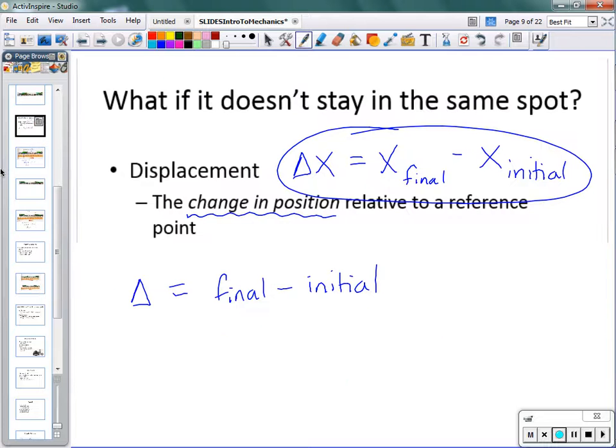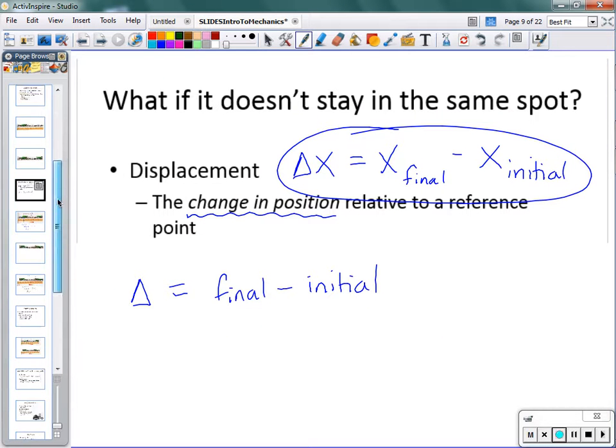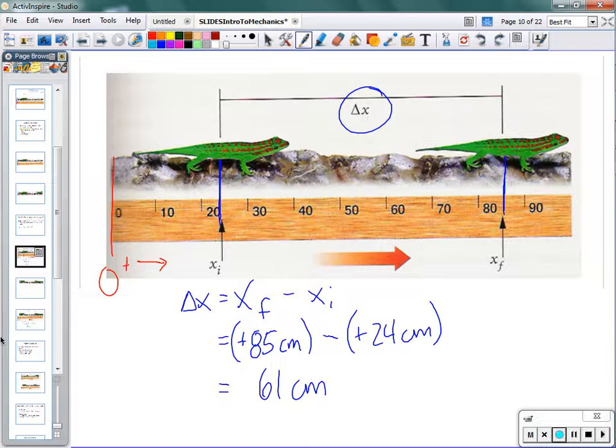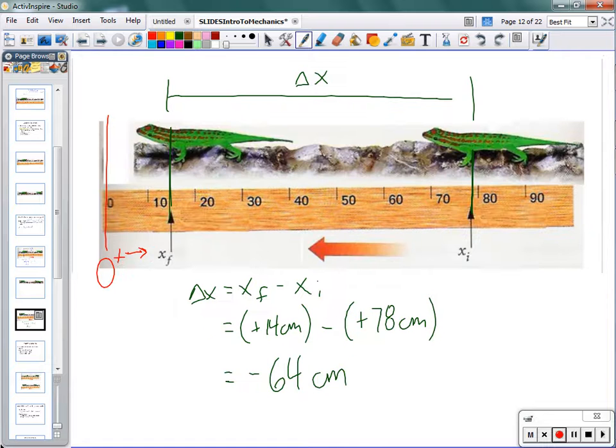But we said that if we go back to one dimension, we can distinguish the two directions with a positive and a negative. So here, displacement, even though I didn't actually write it down, I probably should, comes out to be a positive 61 centimeters. Here it comes out to be a negative 64 centimeters.